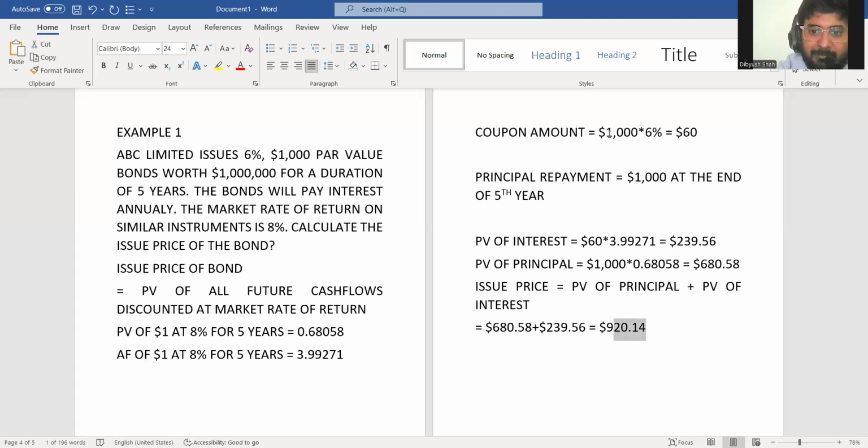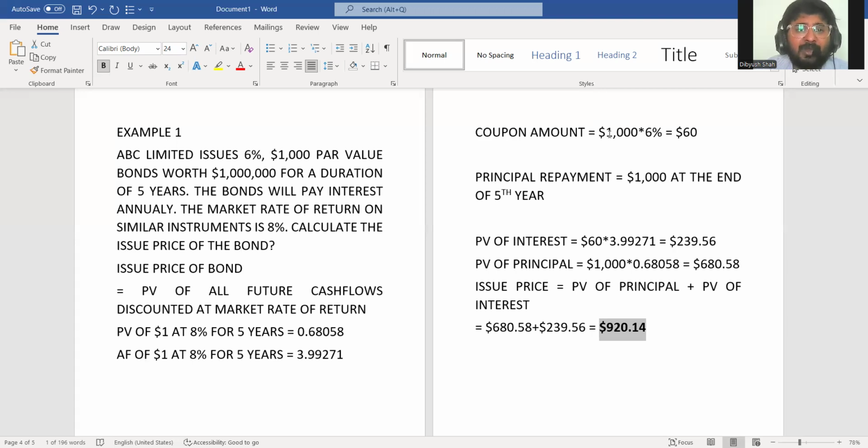Now see, par value is $1,000. That means company is promising to repay the holder of the bonds at the end of 5 years $1,000. But bond will be issued only at $920.14. Why?